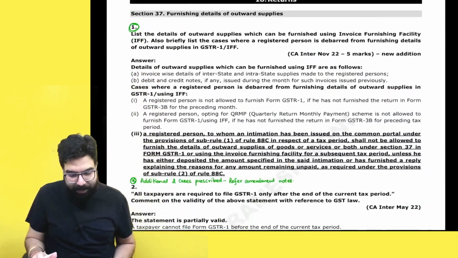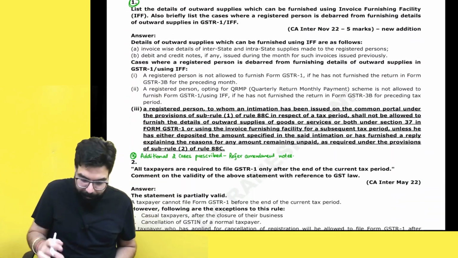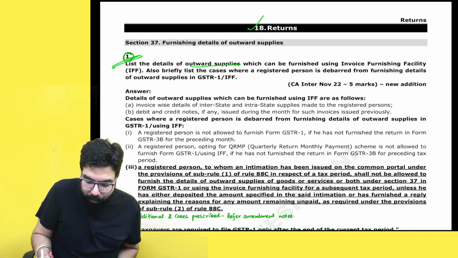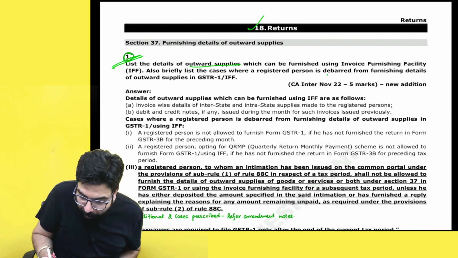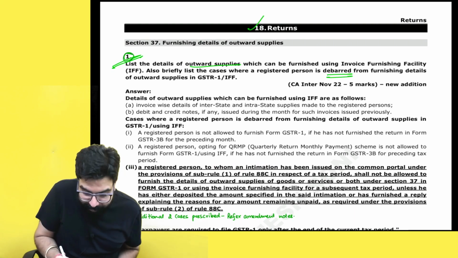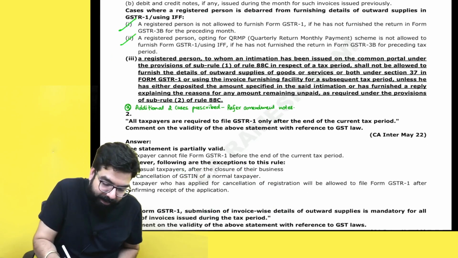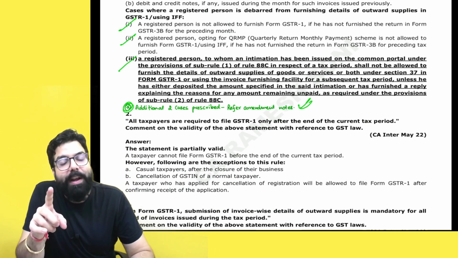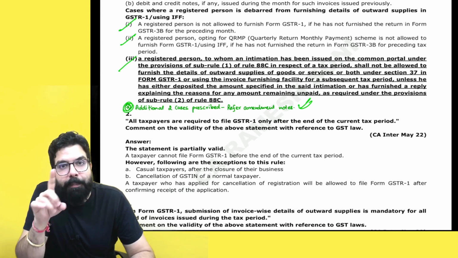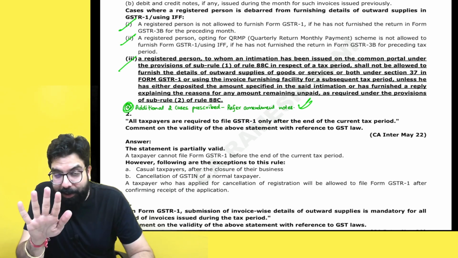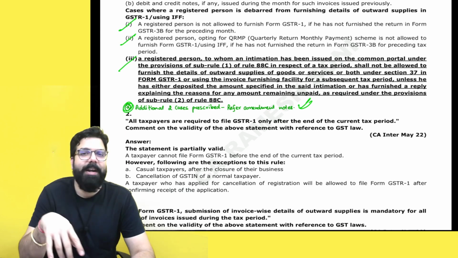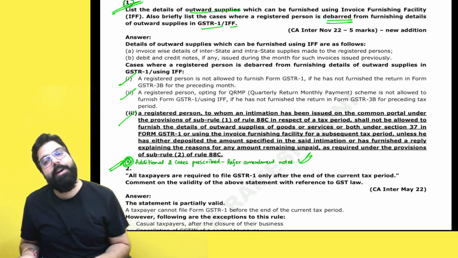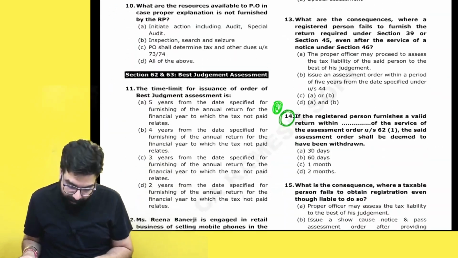This point is clear. Other than that, there is no change. In the Returns chapter, list the details of outward supply which are to be furnished. Also, when a person will be debarred from furnishing GSTR-1 or IFF. Earlier, there were 3 cases only. Now, 2 more cases have been added. I've already explained it to you when I was teaching you the amendment notes. In the amendment notes, remember now there are 5 points which you have to remember when a person will be debarred. So, you have to remember these 3 points plus 2 more additional points which I have already explained in the amendments. Done, sir.